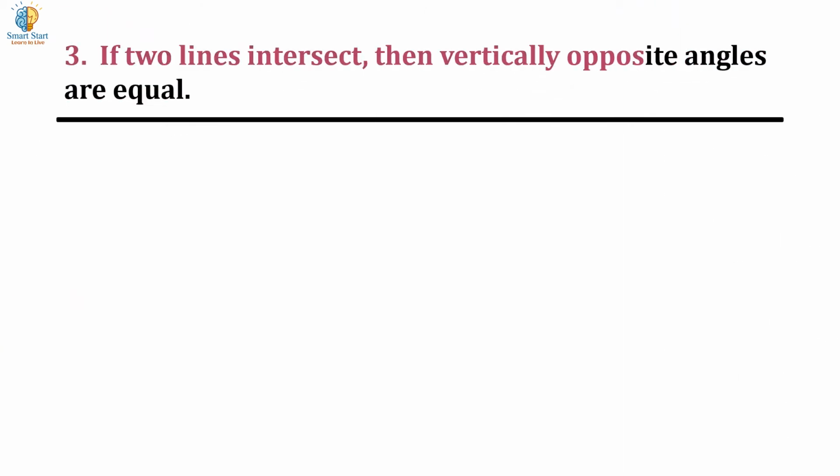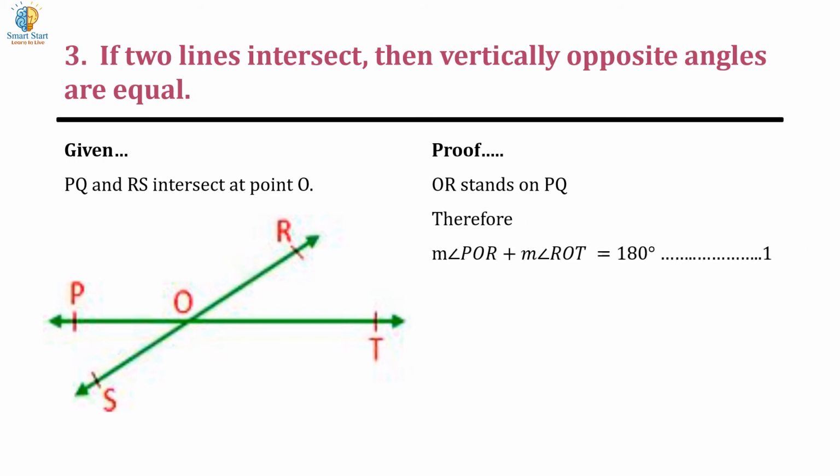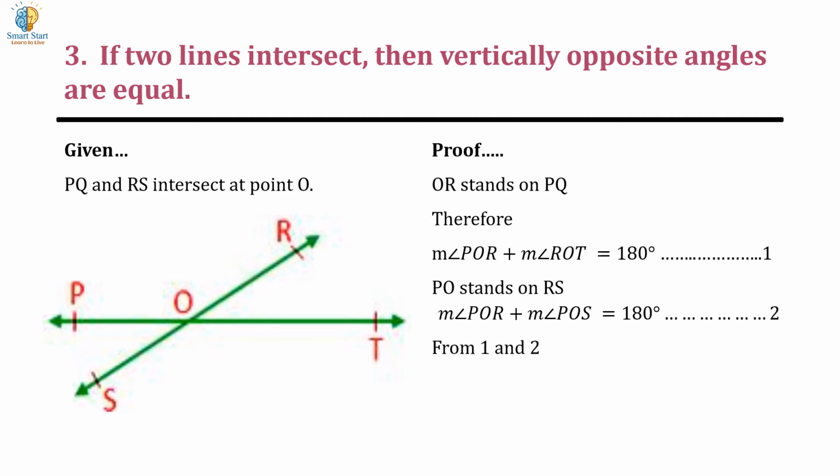Our next theorem is, if two lines intersect, then vertically opposite angles are equal. Given is PQ and RS intersect at point O. Now, the proof is, if OR stands on PQ, therefore measure of angle POR plus measure of angle ROT equals 180 degrees as per the adjacent angle theorem. Now, if PO stands on RS, then again measure of angle POR plus measure of angle POS equals 180 degrees as per the adjacent angle theorem.